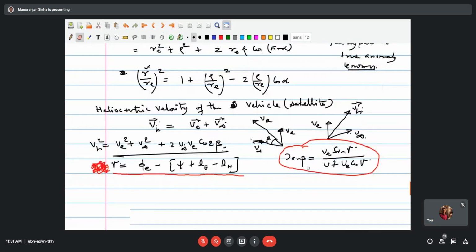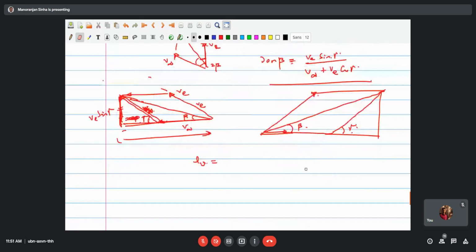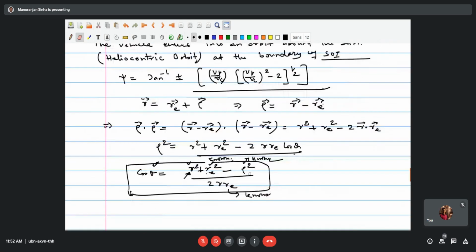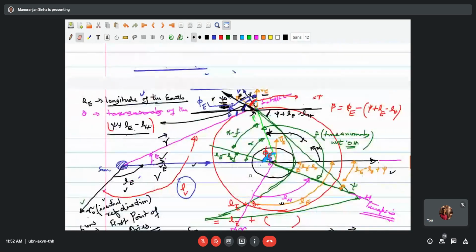We have done it already. If both are equal in magnitude, it will bisect, otherwise not. So 2 beta equal to gamma is no longer true, right? No, this is not true. Okay, sir.